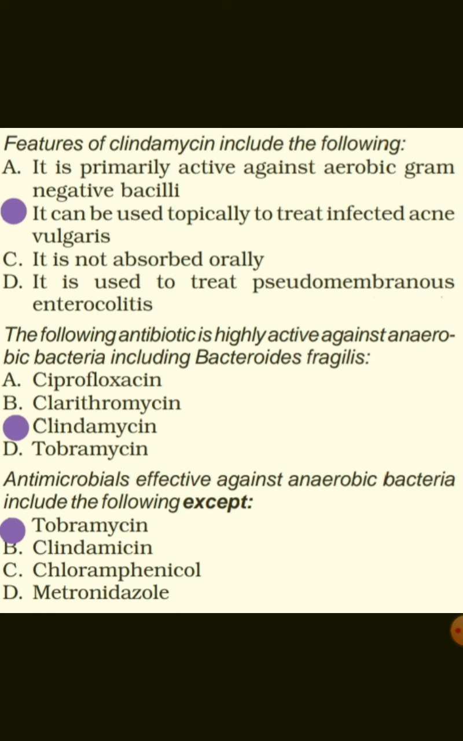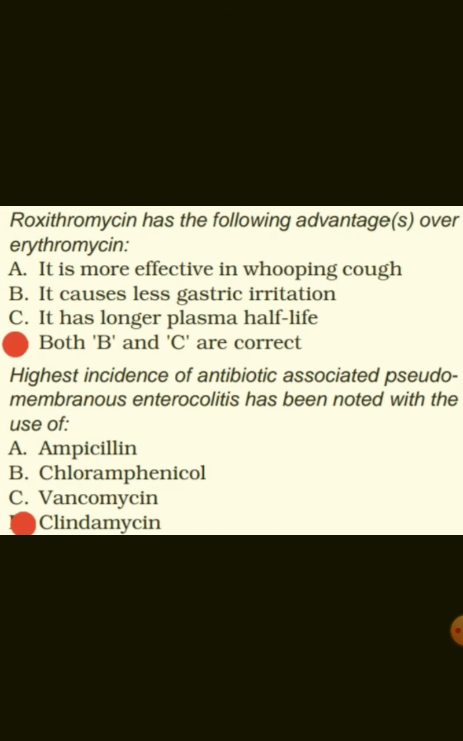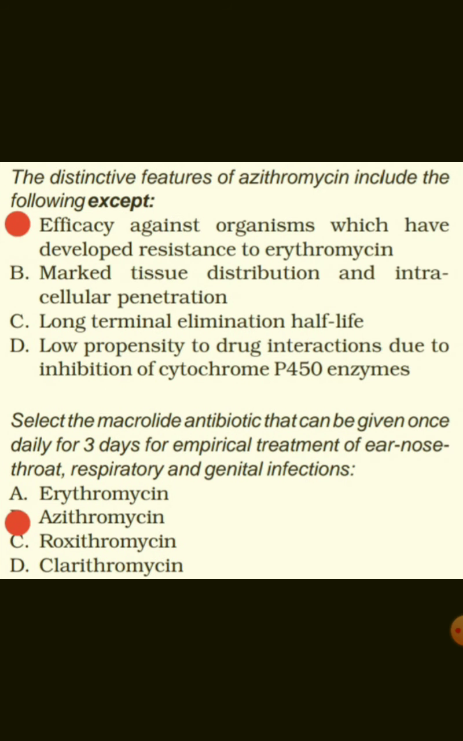Antimicrobials effective against anaerobic bacteria include the following except tobramycin. Roxithromycin has the following advantage over erythromycin, that is it causes less gastric irritation and it has a long plasma half-life. Higher incidence of antibiotic-associated pseudomembranous enterocolitis has been noted with the use of clindamycin.